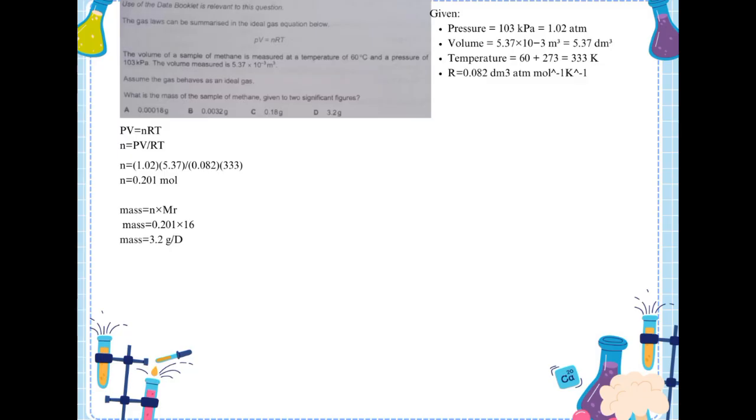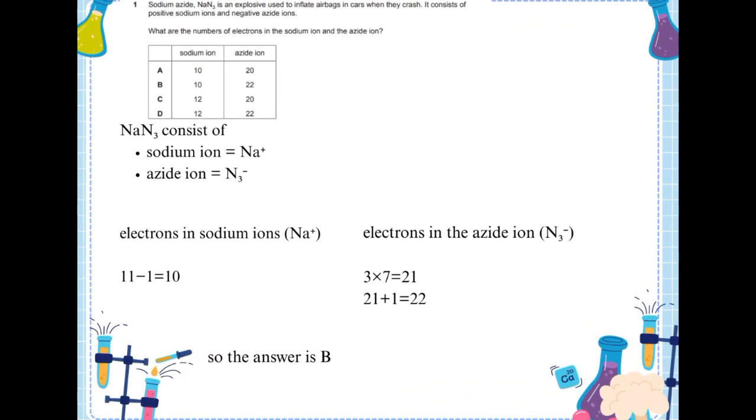n equals PV divided by RT. n equals 1.02 times 5.37 divided by 0.082 times 333. This gives 0.201 moles of methane. Then I calculate the mass of methane. The relative molecular mass of methane is 16. Mass equals number of moles multiplied by relative molecular mass. Mass equals 0.201 multiplied by 16. Mass equals 3.2 grams.